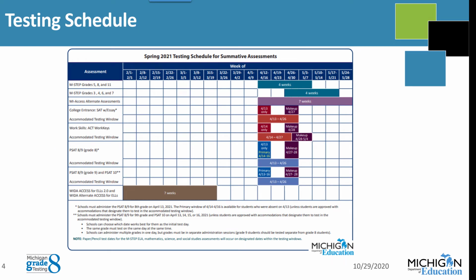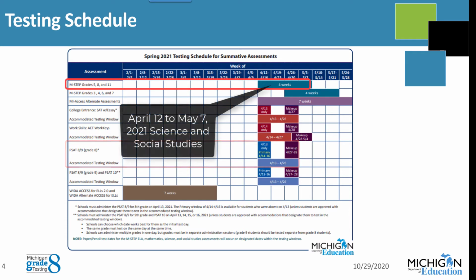This slide displays the spring 2021 testing schedule. This schedule will be helpful to those testing English learner students with WIDA Access or WIDA Alternate Access and the My Access assessments. Included here is a schedule for both parts of the Grade 8 assessment, M-STEP for Science and Social Studies, and the College Board PSAT 8-9 for Grade 8.